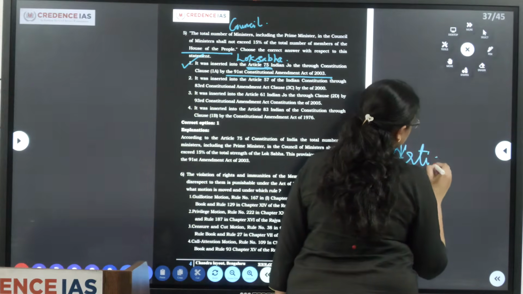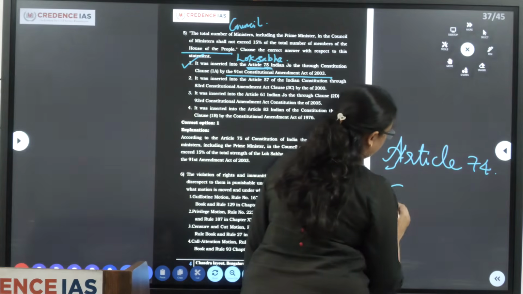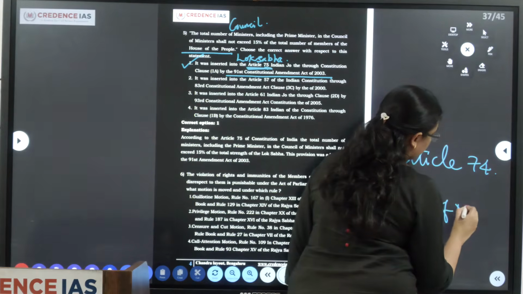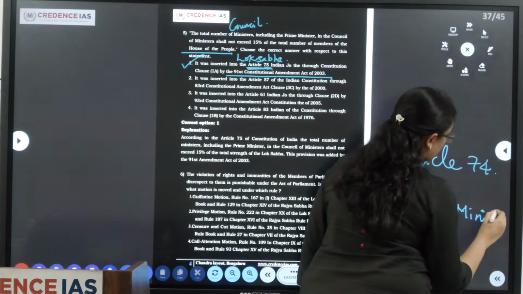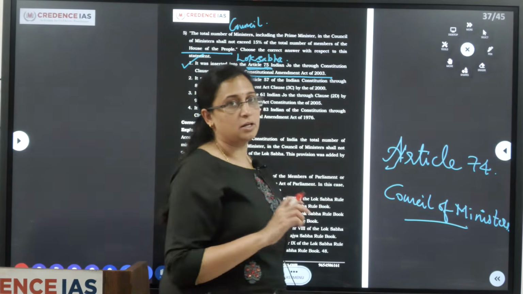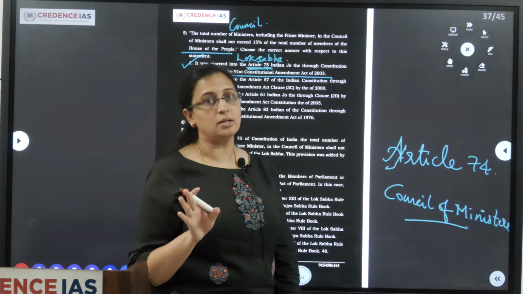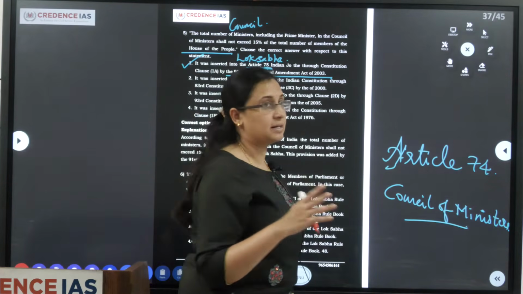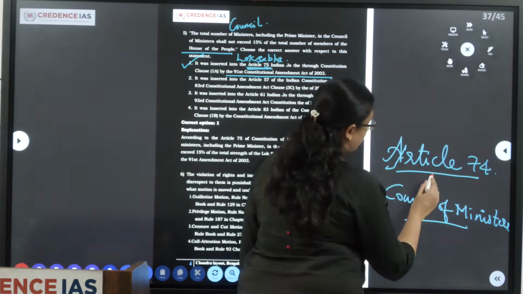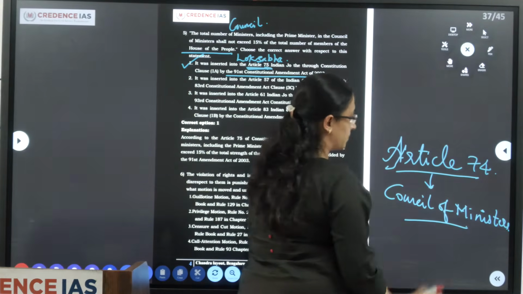According to Article 74, there will be a Council of Ministers headed by the Prime Minister in order to aid and advise the President in carrying out the tasks of government.